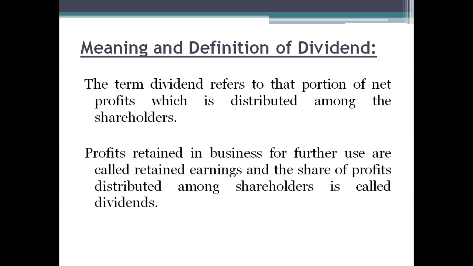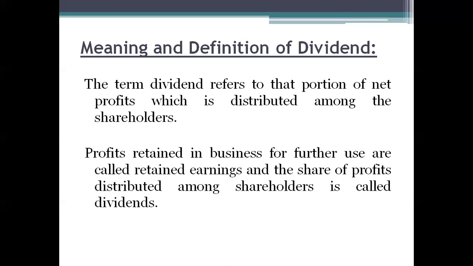So the dividend is a part of profit which has to be distributed to the shareholders by the company. Whatever profit is earned by the company, they are going to divide into two parts. One is called dividend, and the second one is called retained earnings.